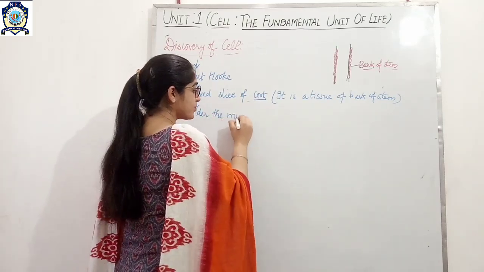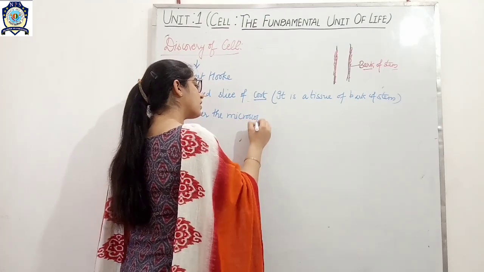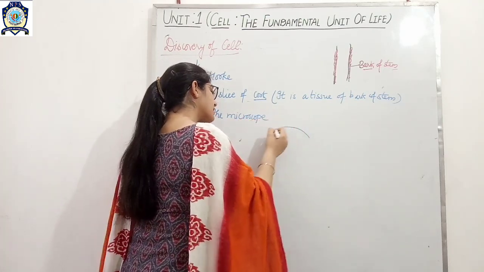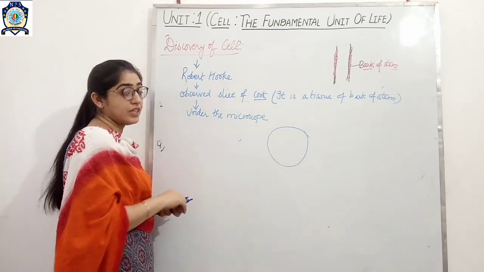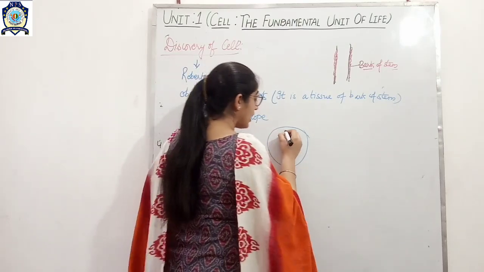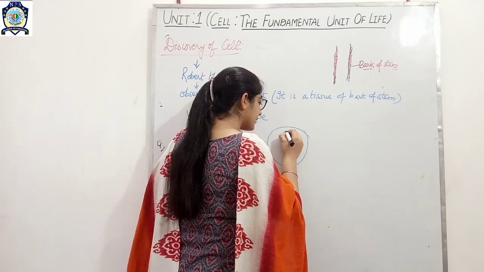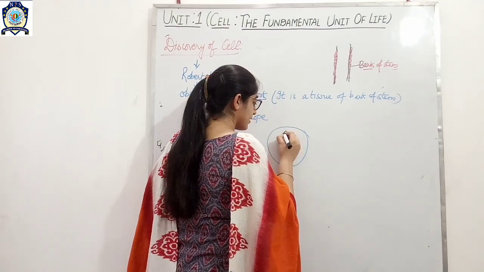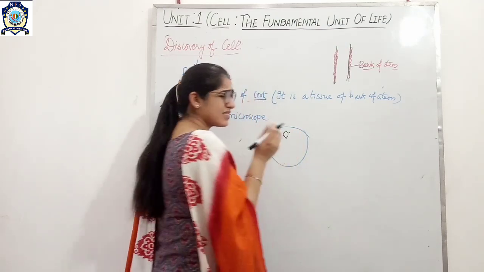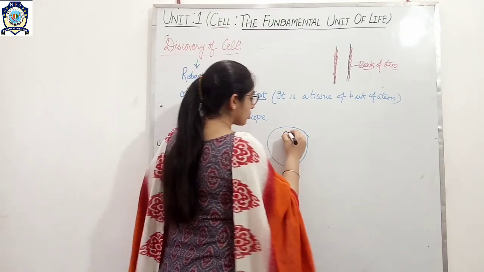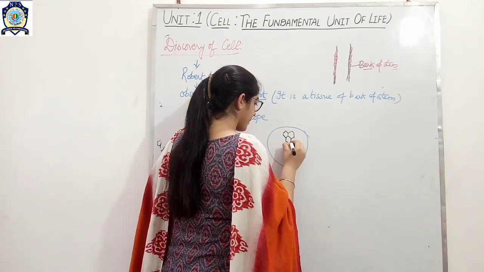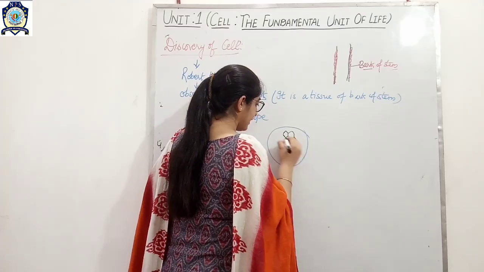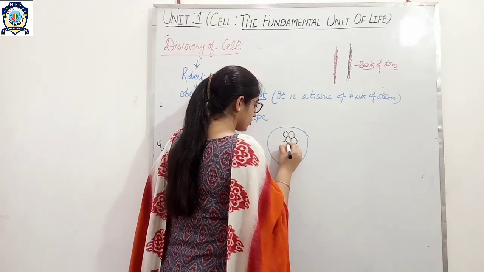Then what did he observe? Suppose this is the thin piece. Okay, then what did he observe? He observed honeycomb-like compartments. Compartments, you may say, are just little rooms. In this way, what has he observed?